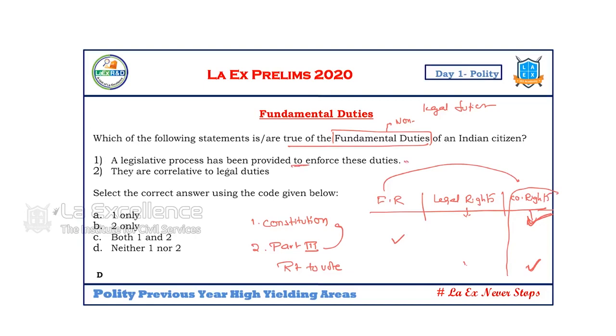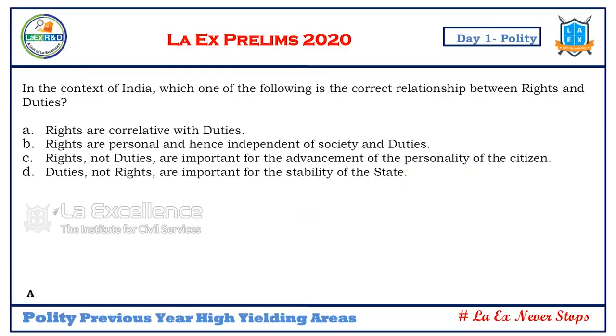Next, is there legal enforceability? No, there is no legal enforceability. Are they correlative to legal duties? No, they are independent from legal duty. Neither one nor two.